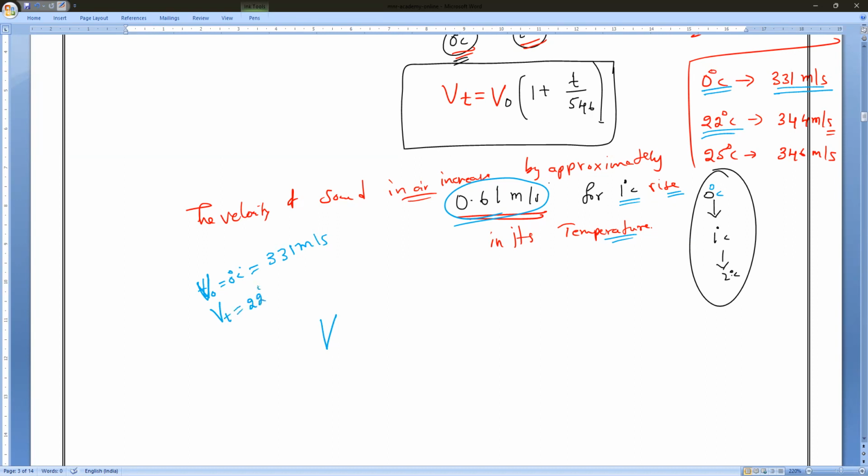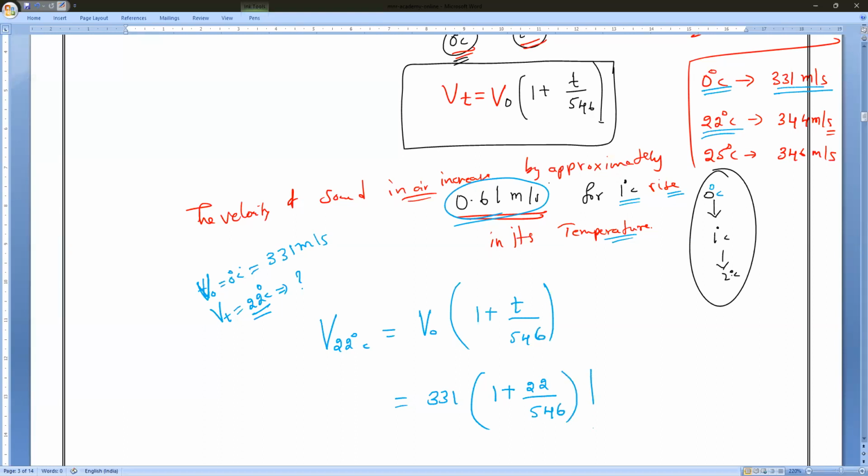I will take 22 degrees Celsius. So let us see how much the velocity is. Velocity at 22 degrees Celsius is equal to V naught at 0 degrees Celsius, times 1 plus T divided by 546. So let us make it now. V naught is equal to 331, times 1 plus T. What is the T value? How much, guys? 22 divided by 546.